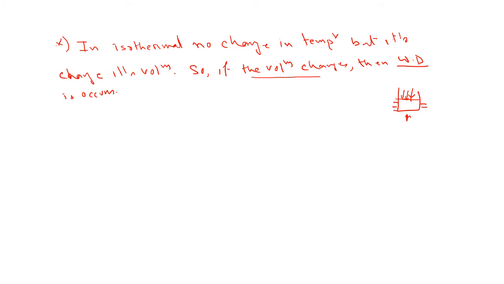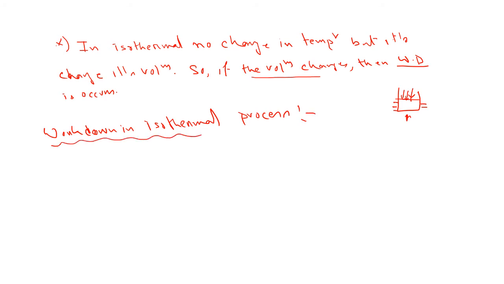So if the work done is there, then we are going to calculate the work done in isothermal. So our next aim is the work done in the isothermal process. Okay, so this is quite important. First thing is that we use this formula dW equal to P dV.